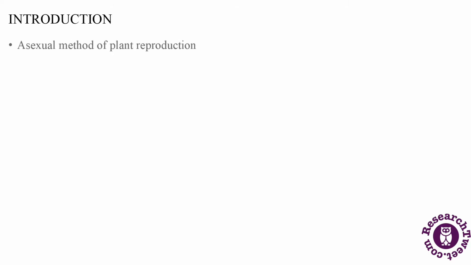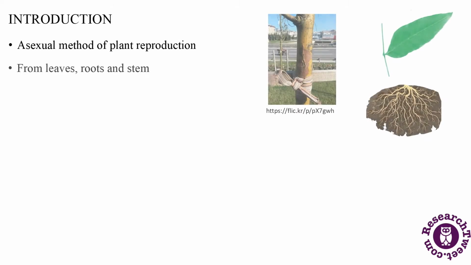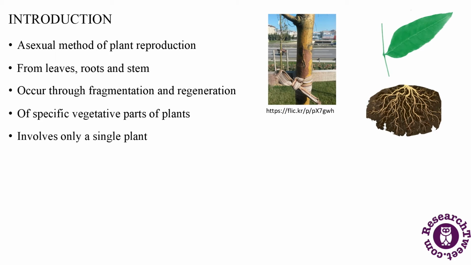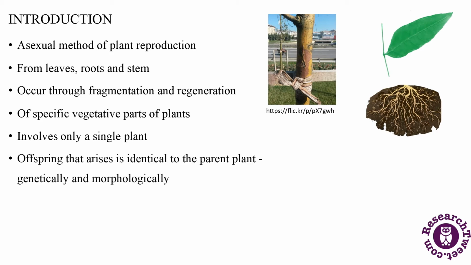Vegetative propagation. Vegetative propagation is an asexual method of plant reproduction from its leaves, roots, and stem. This can occur through fragmentation and regeneration of specific vegetative parts of plants. This process involves only a single plant, and the offspring that arises is identical both genetically and morphologically to the parent plant. Banana, sweet potato, cassava, pineapple are some of the vegetative propagation examples.